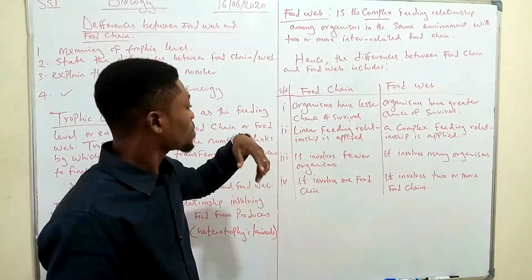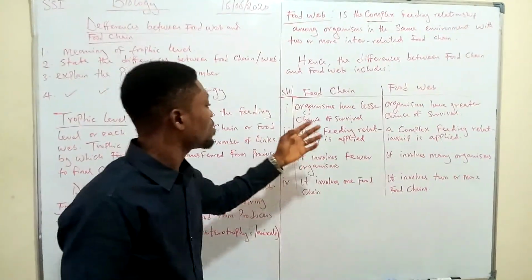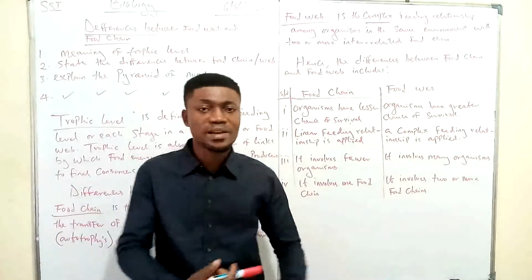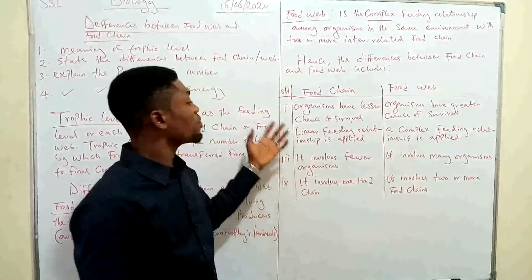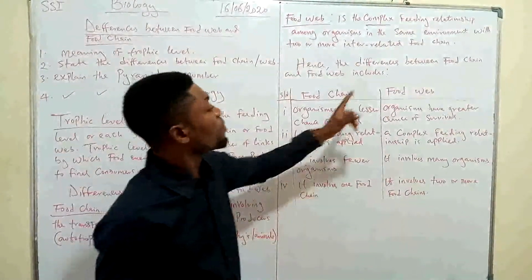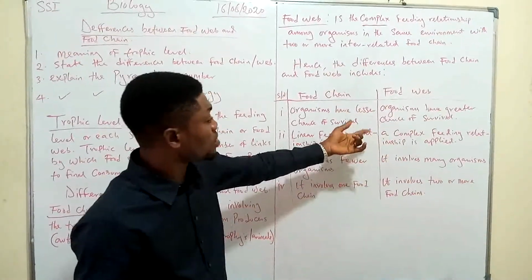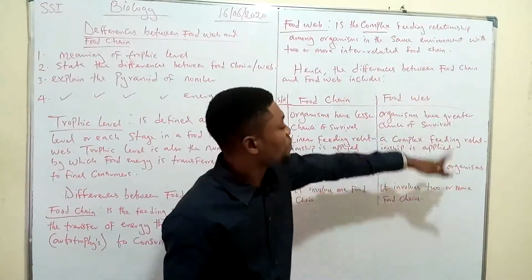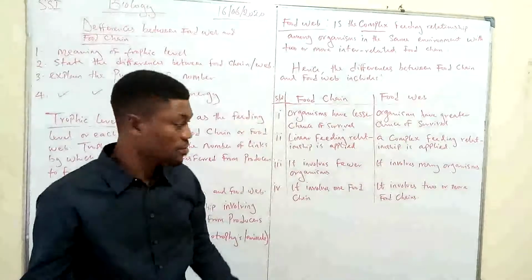Linear feeding relationship is applied. You know, when something is linear, it's being friendly. So a friendly feeding relationship is applied in food chain. But in food web, it is the direct opposite. In food web, a complex feeding relationship is applied.